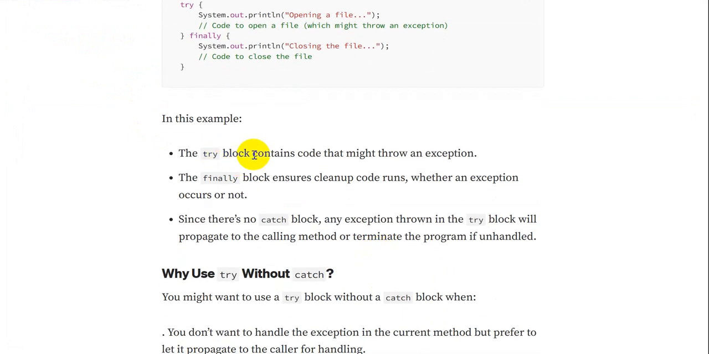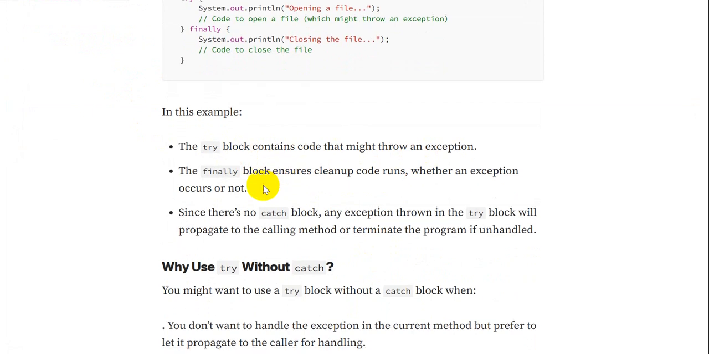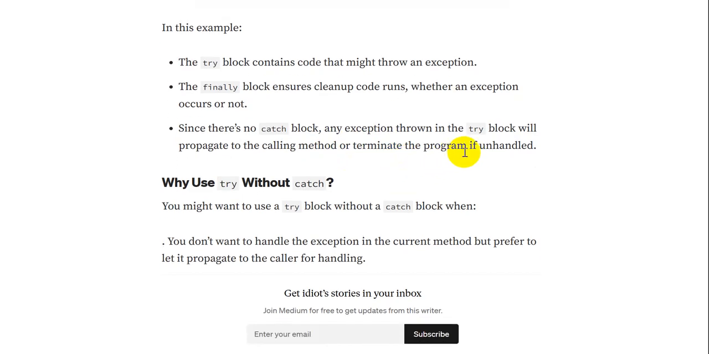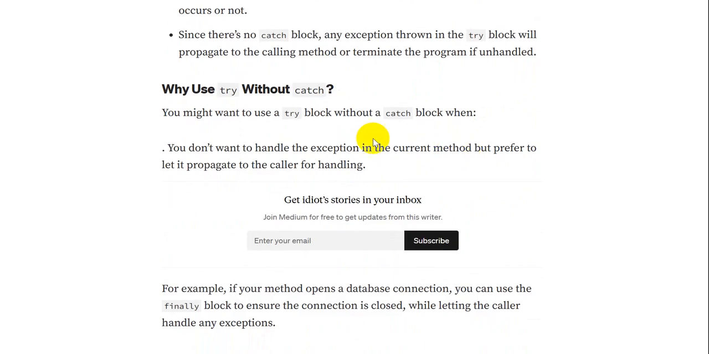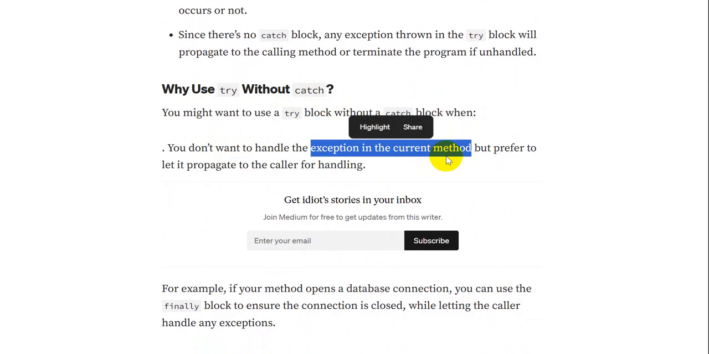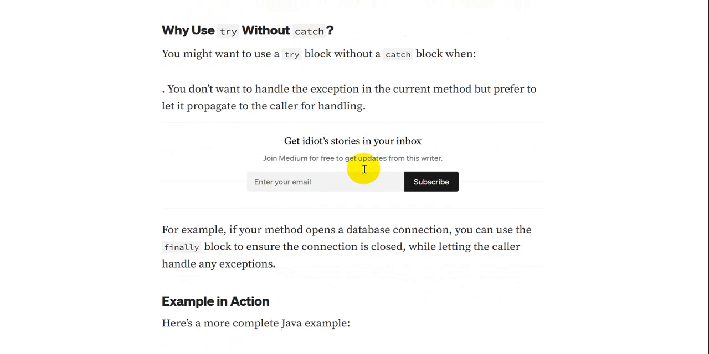So in this example, the try block contains the code that might throw an exception. The finally block ensures that the cleanup code runs whether an exception is thrown or not. Since there is no catch block, any exception thrown in the try block will be propagated to the calling method or terminate the program if unhandled. There might be a question of why we would use a try without a catch block. We can answer that when we don't want to handle the exception in the current method, but prefer to let it propagate to the caller for handling.